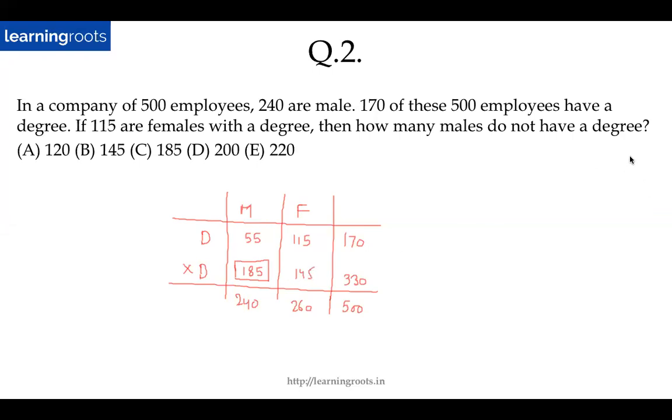How to decide vertical and horizontal columns? You can put anything anywhere. Really doesn't matter. I can also put whatever, male, female, a degree, not degree. Hardly going to make a difference, right? Because the values will still remain the same. It really doesn't matter which you put on the horizontal axis, which one on the vertical axis, right? It really doesn't matter. Fine.